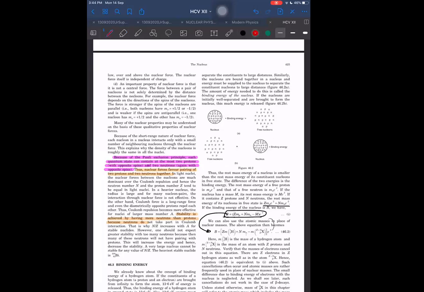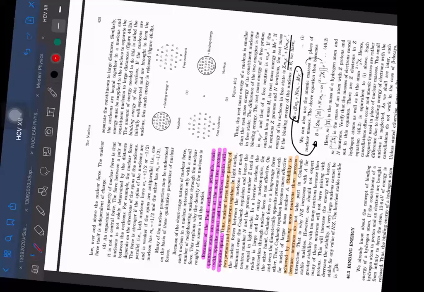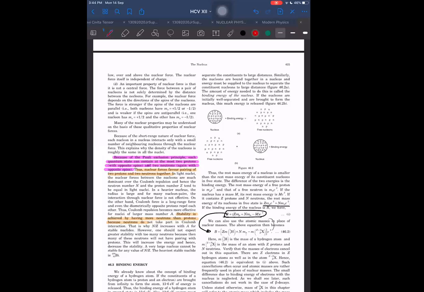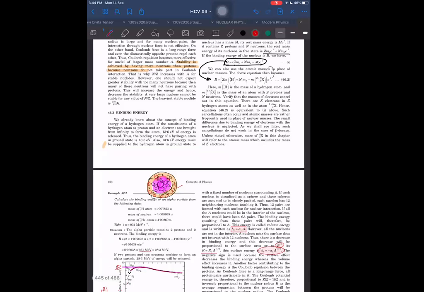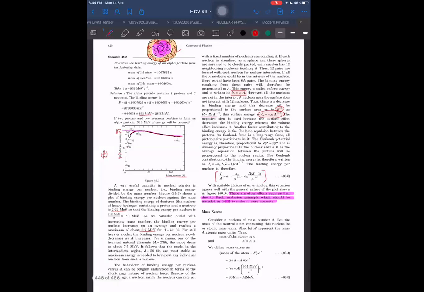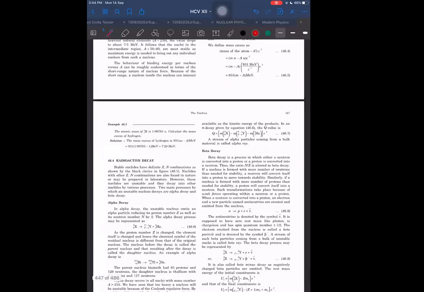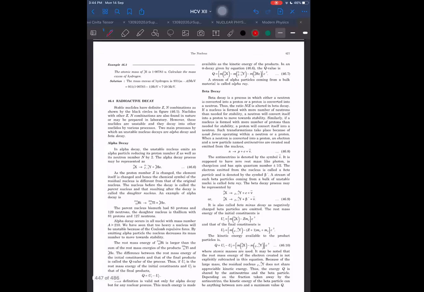So why do we call those magic numbers? Because in the beginning, when they found it, they were not able to give the reason behind it, why magically these are more stable as compared to others. Although now we know, because Pauli's exclusion principle holds for them also. When all the energy states are filled up completely in a given configuration, then that becomes more stable. But how that happens exactly, in that much detail, I also don't know. So no problem. It is a little bit out of syllabus, but it is good for us if we know.